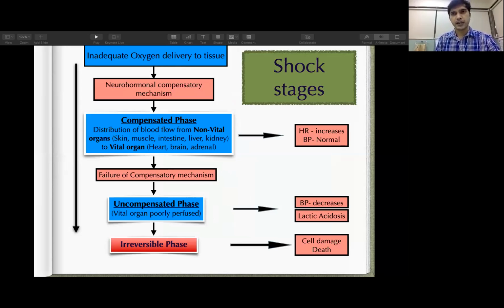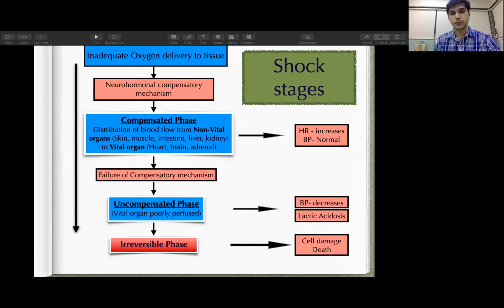Whenever the baby develops hemodynamic compromise, it gradually progresses. So there are different stages of shock. In the first stage, as soon as the baby receives the least oxygen at the tissue level, our body will try to compensate for that deficit of oxygen by various compensatory mechanisms. Those are the neurohormonal compensatory mechanisms. At that time, there is a release of various catecholamines, steroids, and hormones.